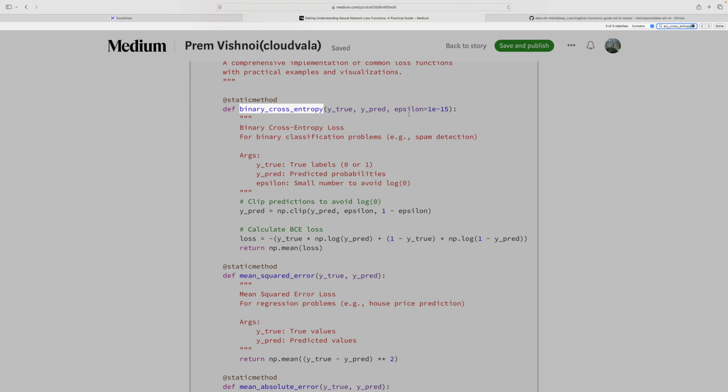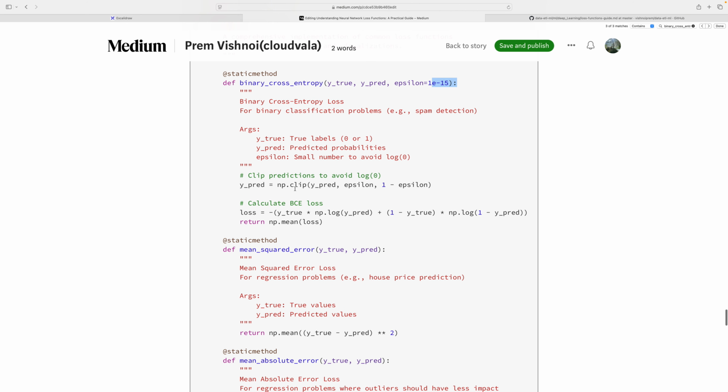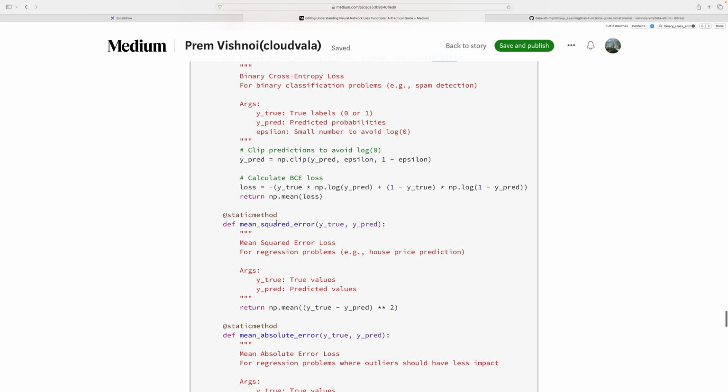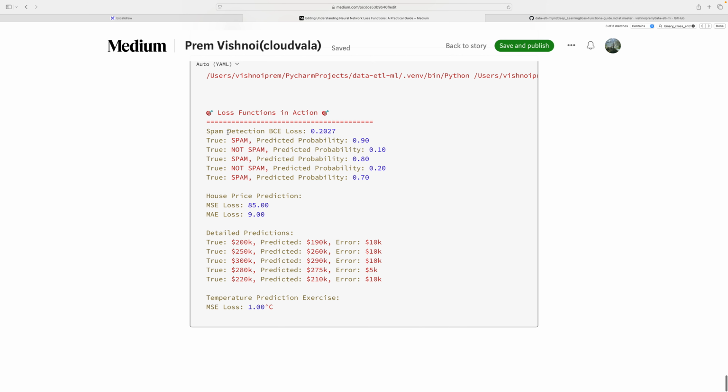With y_true, y_pred, and epsilon equal to a very small number, we clip y_pred with epsilon, then compute y_true times np.log of y_pred, plus (1 minus y_true) times np.log of (1 minus y_pred). This is what it returns. And when it returns, it will detect whether spam is very likely.